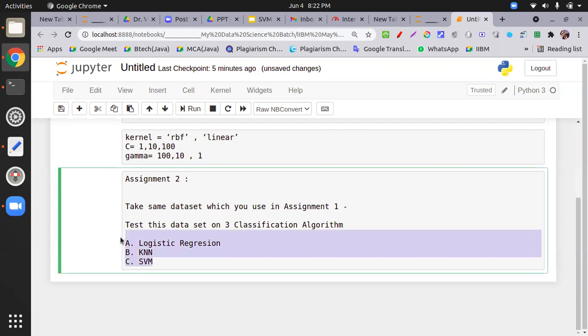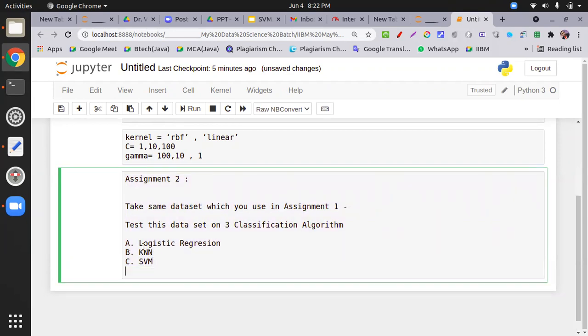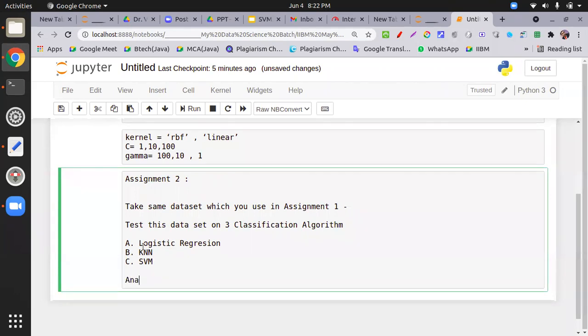Now on which algorithm is this data set giving you the best accuracy, because till now I taught you 3 very important algorithms. Any classification data set you download, on which algorithm does it work well? Then what is your analysis? Why does it work on a given algorithm? Why not on the remaining algorithms? This analysis you have to write to me.